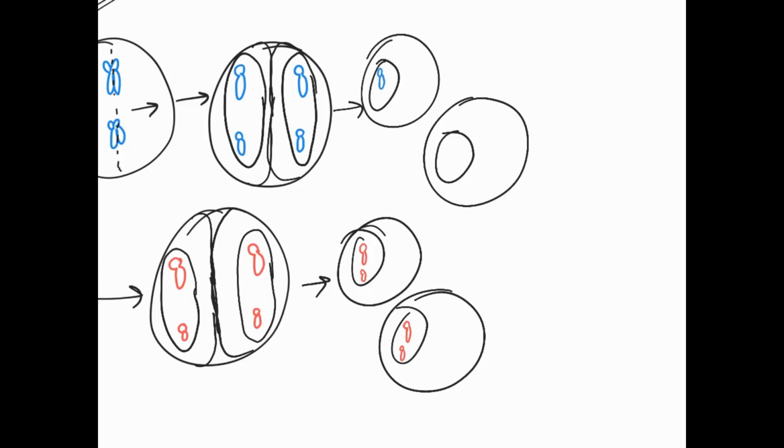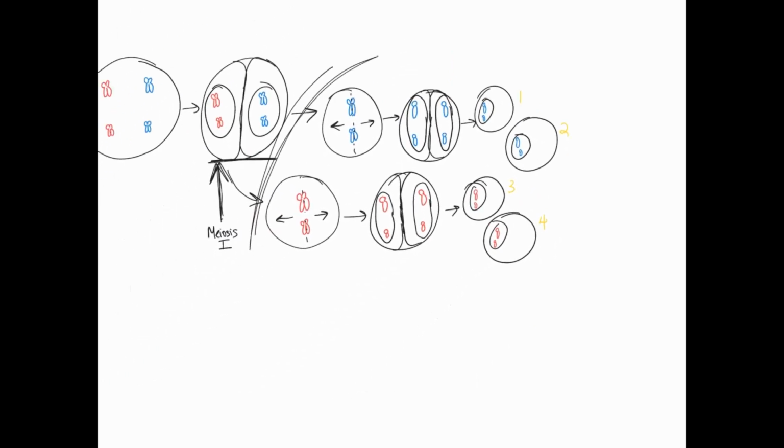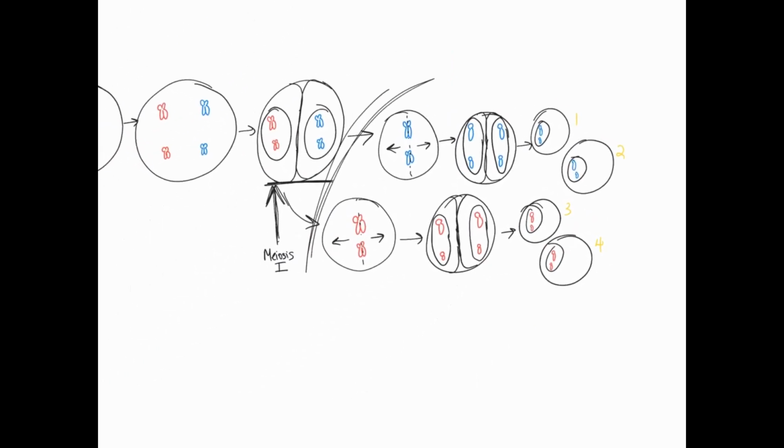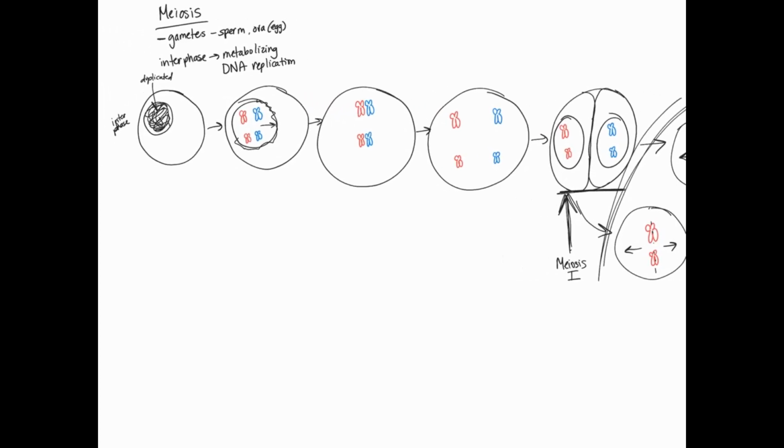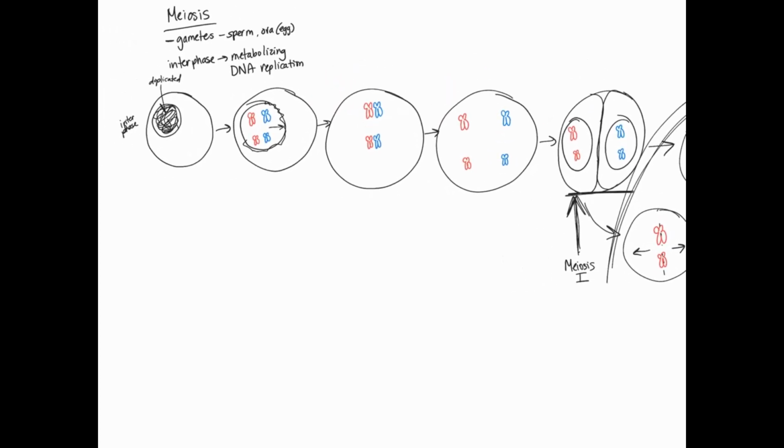Try to draw my chromosomes here. There we go. So now we have 4 cells. So 1, 2, 3, 4 cells. And remember, we started with 1 single cell. We started with our single cell right up here. Well, I guess I didn't scroll over enough. Our individual single cell was all the way up here when we started, and then we went through the process here.